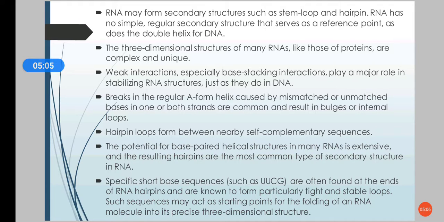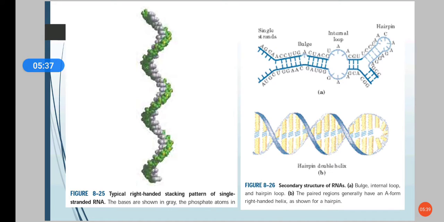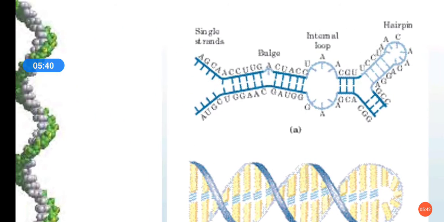We already said that RNA can form the A form helix, the A form of the DNA. They can form the A form by folding upon themselves. In some regions there will be mismatched or unmatched bases. They will not be complementary and they cannot bind. In that region there will be a bulge, or they can form internal loops. The hairpin loops are mainly found between self-complementary sequences. Here you can see the formation of hairpin and loop and the bulge.